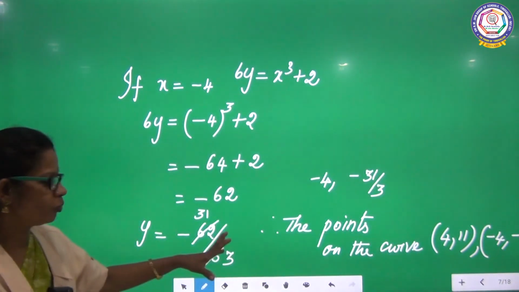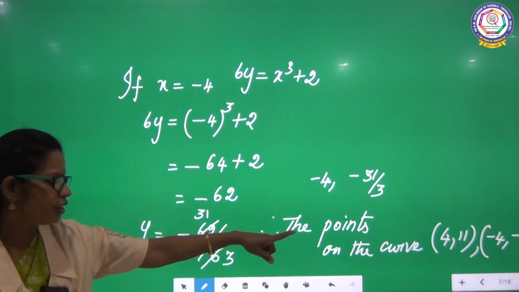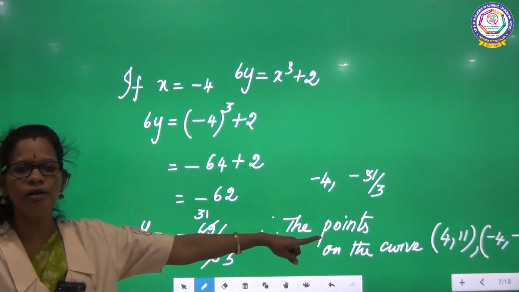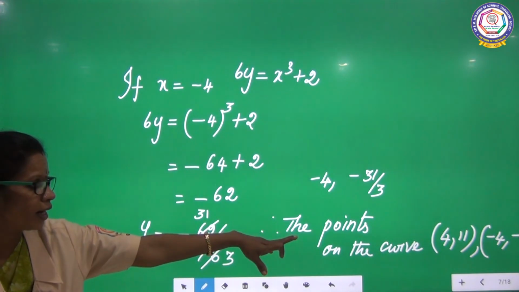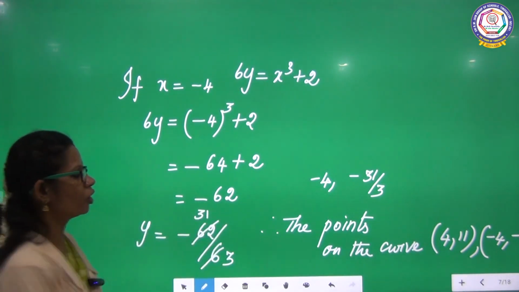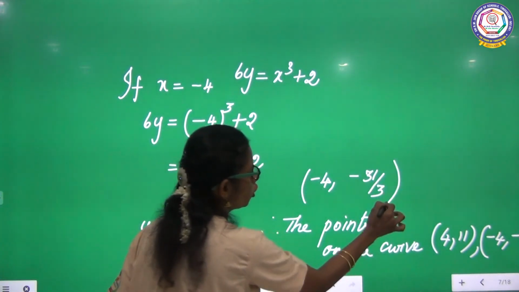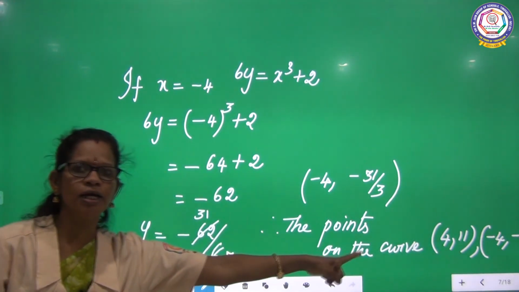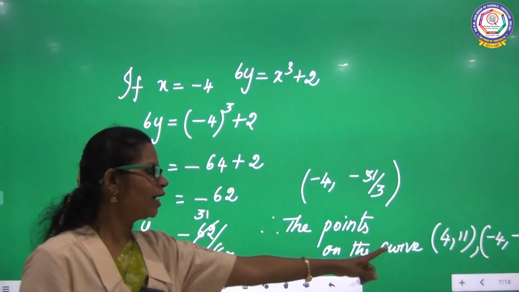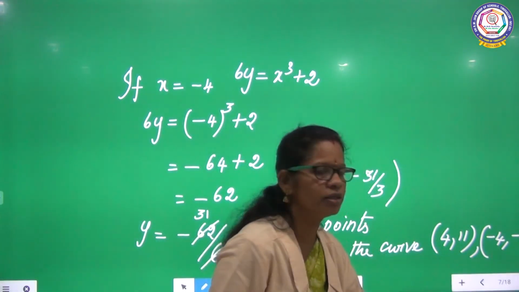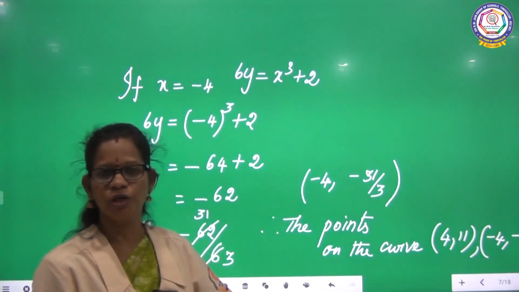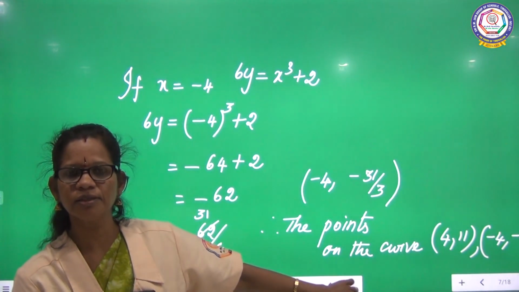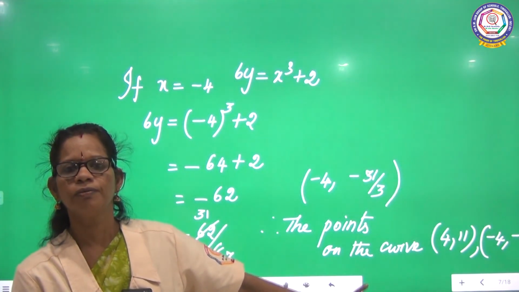Whether you people understood? Whether it is visible to you people? See here, 4, 11, and minus 4, minus 31 by 3, the points on the curve. Can you see this? Say yes or no.